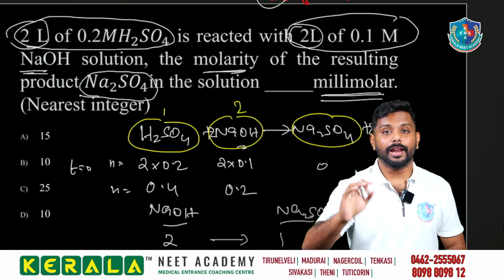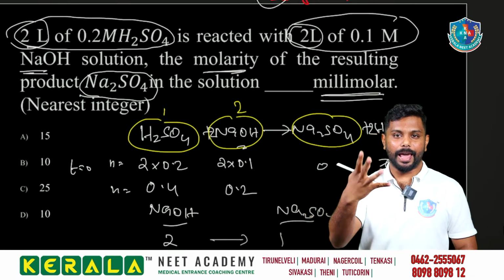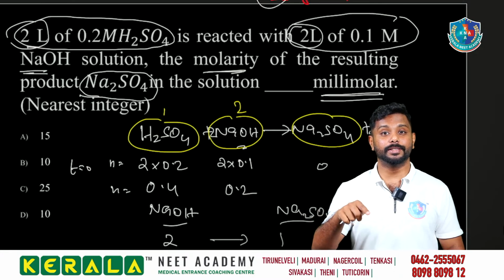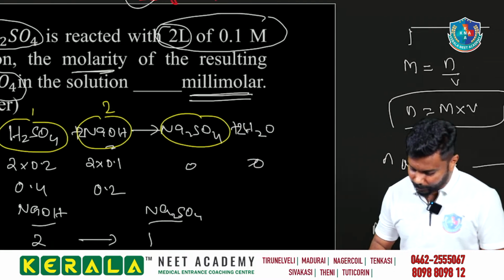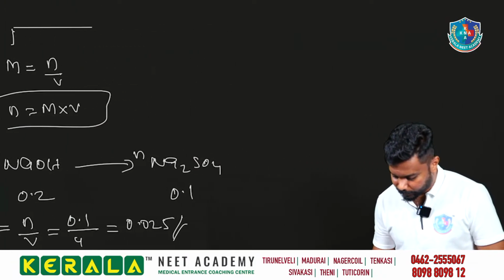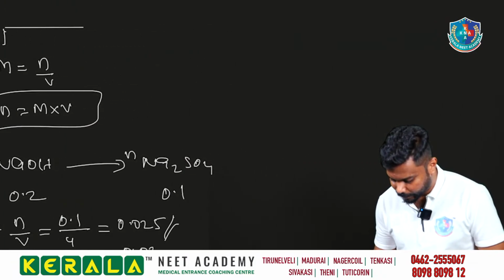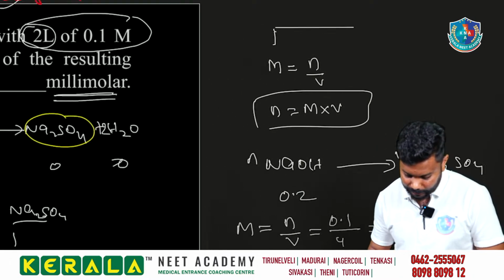அவங்க கேட்டது மில்லிமோலார்ல தான். நம்ம கண்டுபிடிச்சது molarity, molarல தான் நம்ம கண்டுபிடிச்சோம். So millimolar means we have to multiply with the 1000. Very good. So we will be getting what? 0.025 into 1000. We will be getting what? The 1000, that is 25.